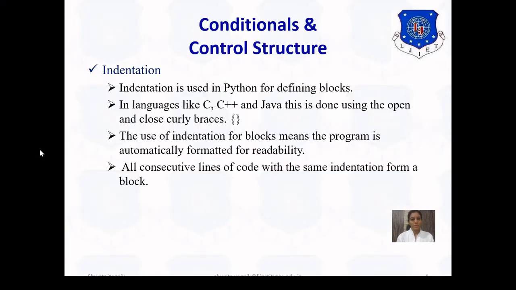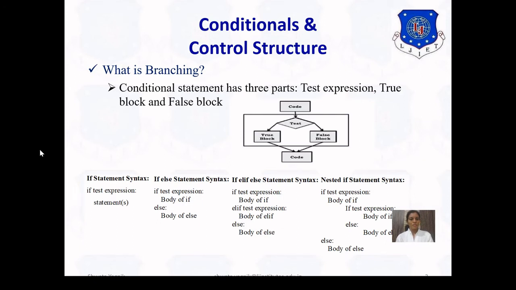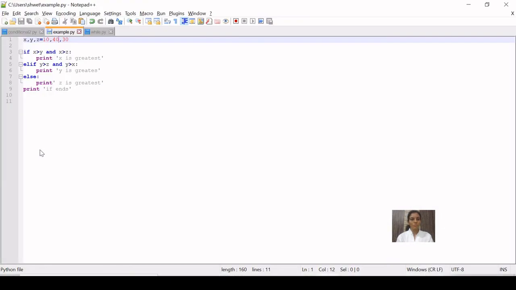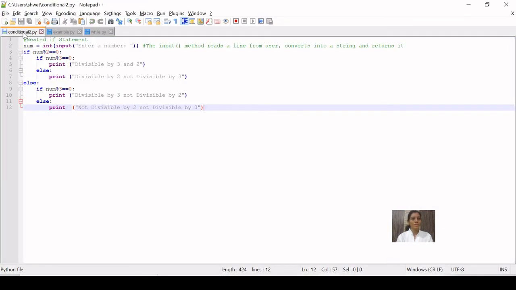Let's get back here. So we have seen this if and else, if elif else, and the last example is nested if statement. If you are having one condition and within that another condition, then we can use the nested if condition, right? So if we want to check multiple conditions, we can use nested if. So here we want to check whether the number is divisible by 2 and divisible by 3 both, or the other output that we want is it is divisible by 2 but not divisible by 3.